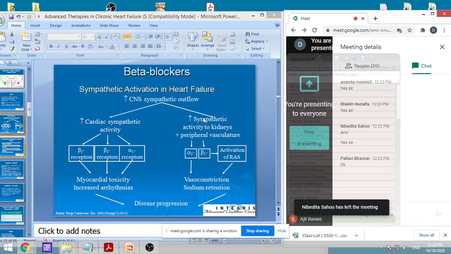Further, they will also increase the sympathetic activity to the kidney. Because of alpha and beta 1, there will be activation of the renin-angiotensin mechanism that will cause vasoconstriction and sodium retention. This also contributes to disease progression, and therefore sympathetic mediated activities can be very dangerous in cardiac activity, and beta blockers play an important role to control it.